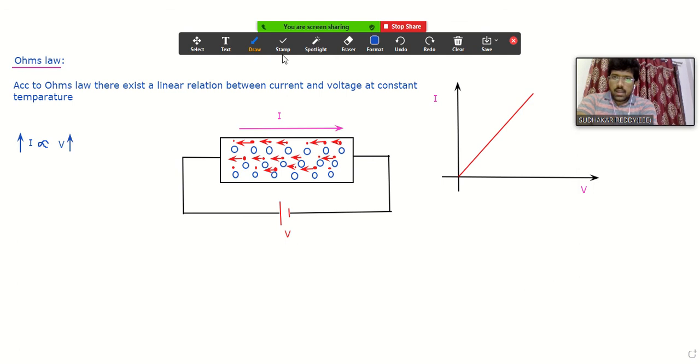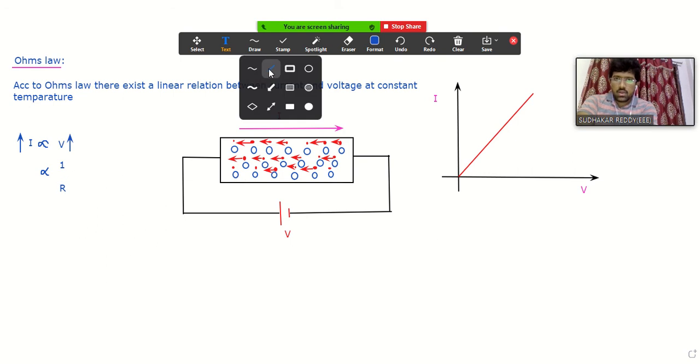Similarly, from this I can conclude one more relation, that is, the current value is also inversely proportional to the resistance value of the material at a constant temperature. That is directly proportional to the voltage, and it is also inversely proportional to the resistance value at a constant temperature.